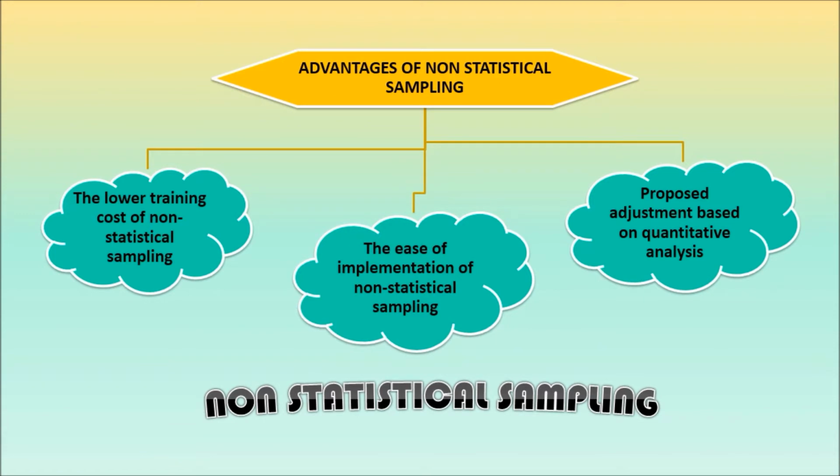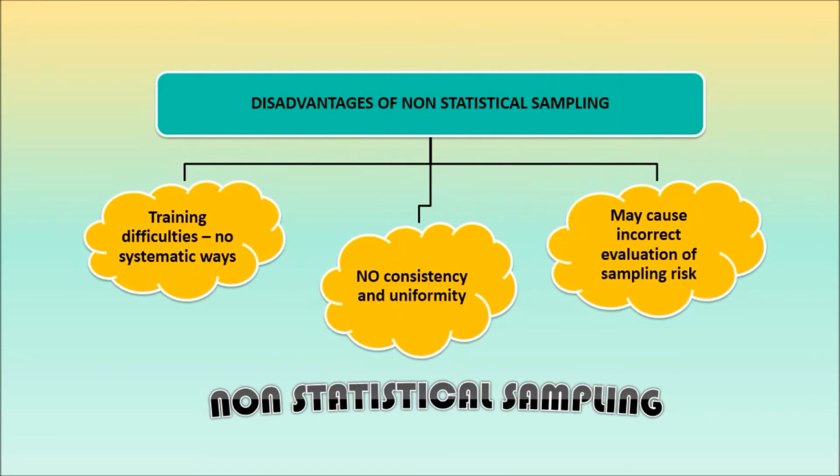Next, the advantages of non-statistical sampling. Auditors use non-statistical sampling because it has a lower training cost. It is easy to implement and proposed adjustments are based on quantitative analysis. For disadvantages of non-statistical sampling, there is no systematic way, which makes users feel the training is difficult to study and apply. It also has no consistency and uniformity because non-statistical sampling is based on the professional judgment of the auditor. It will change following the situations. Moreover, it may cause wrong evaluation of sampling risk, which gives different results from the examination carried out.